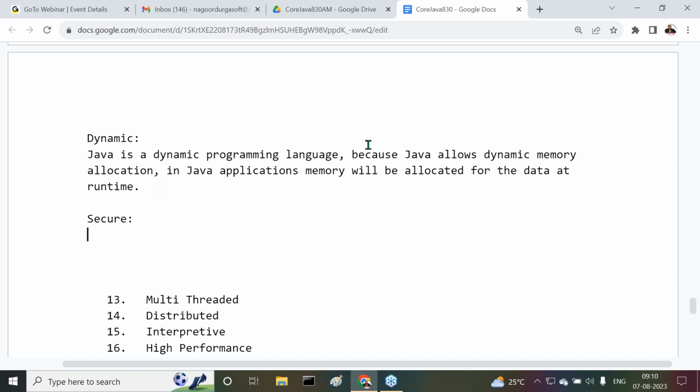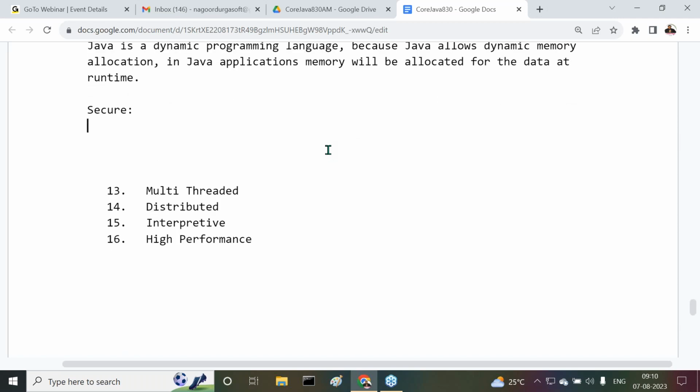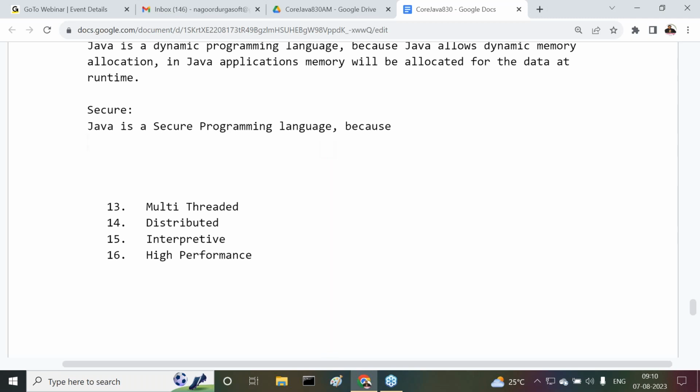Next one is, let's move on to secure. Observe carefully. Here also I am telling you, Java is a secure programming language. Why? Point-wise I'm telling, observe carefully. Java is providing security at 3 levels.